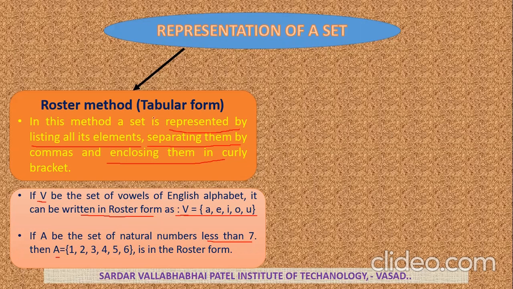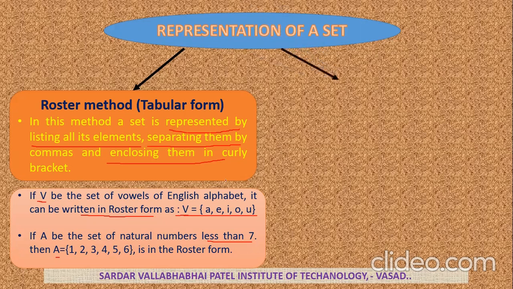In this method, a set is represented by listing all its elements, separating them by commas and enclosing them in curly brackets. For example, consider the set of vowels of the English alphabet. Capital V is denoted by the set in curly brackets, the small letters are the elements: a, e, i, o, u, and similarly 1 to 6.